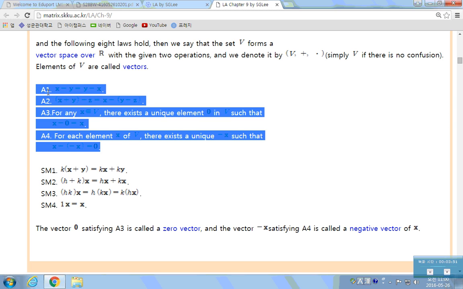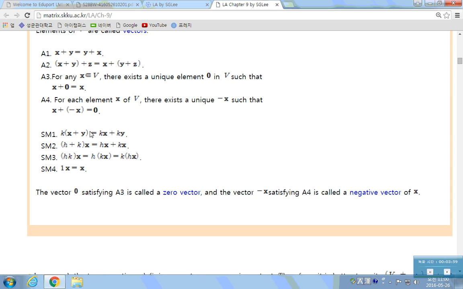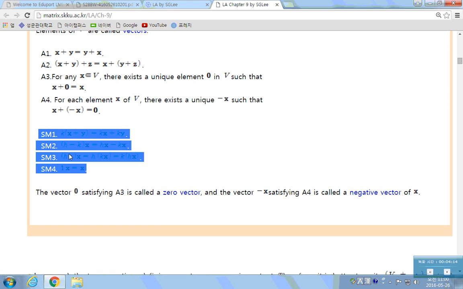And another 4 are the properties for scalar multiplication. There are 3 distributive laws, and if we multiply scalar 1 with a vector x, then it should be the same vector. This is another property. Then we have 2 plus 4 plus 4.